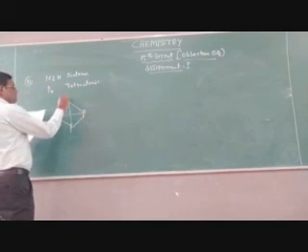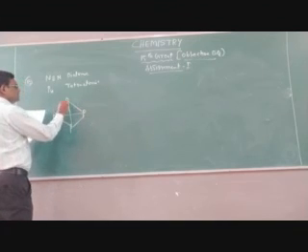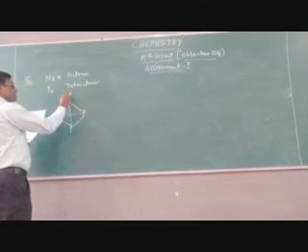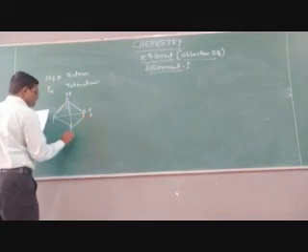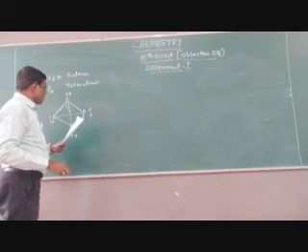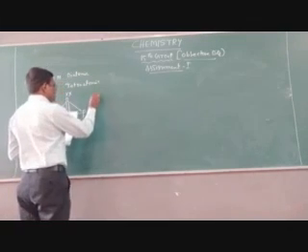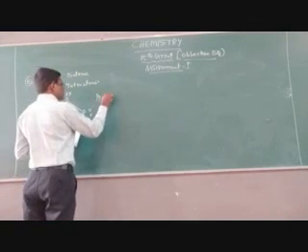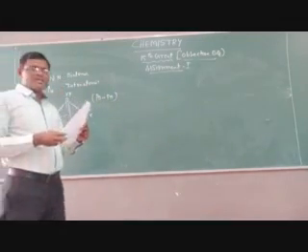Then each phosphorus atom forms how many bonds? 3 bonds. And also the phosphorus atom contains 1 lone pair of electrons. So every phosphorus atom forms 3 bonds along with 1 lone pair of electrons. Here the P-P bonds are possible, and P-P bonding is a weak bond.